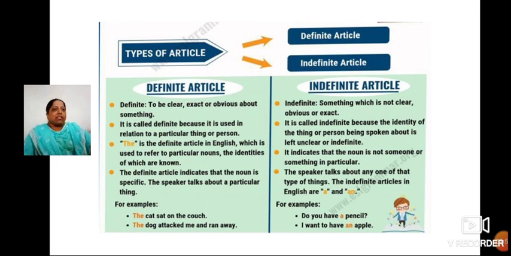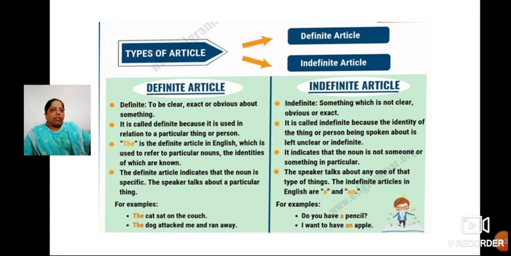Now let's continue with the indefinite article. What do you mean by indefinite article? Something which is not clear, obvious, or exact. Yes. Which is not clear for us. Means which we will not be knowing. So, for those kinds of nouns, we are using indefinite article. It is called indefinite because the identity of a thing or a person being spoken about is left unclear. Yes, we will not be having a clear idea that this is the particular noun, this is the particular person, this is the particular thing. So, that time we are going to use indefinite article.